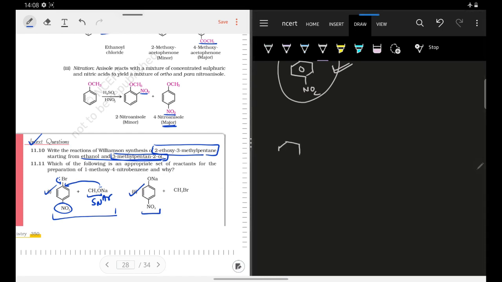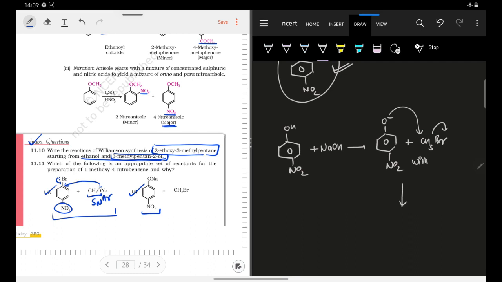So suppose I have paranitrophenol. I know that this phenol is acidic, but paranitrophenol will be more acidic due to the minus I effect of this nitro group. So if I make it react with NaOH, NaOH will do the acid base reaction and it will lead to the formation of your O minus NO2. Now I have formed the phenoxide ion. What I can do is make it react with CH3Br. So this O minus will attack on CH3 and your Br will be released. That is, we have done your Williamson ether synthesis.